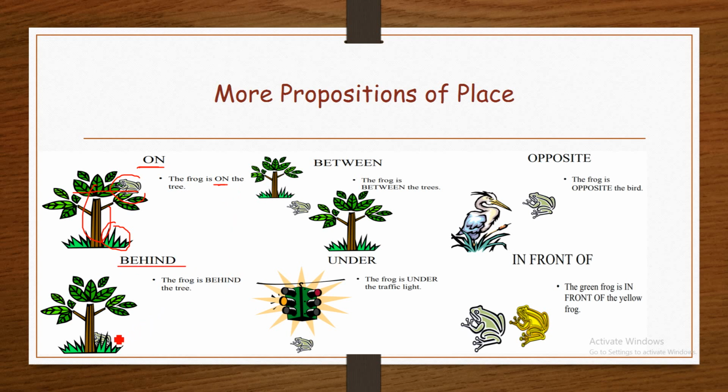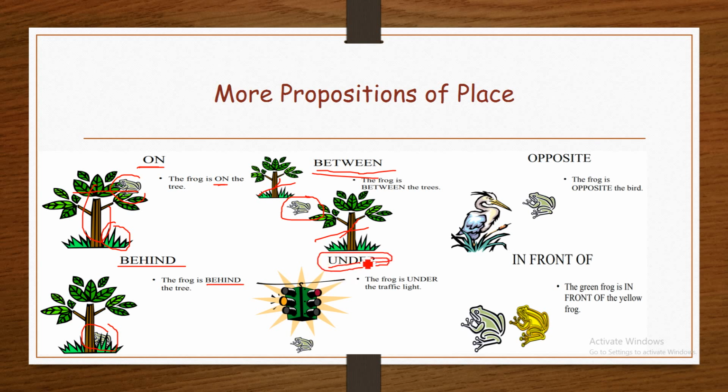Behind. Look at the frog here. The frog is behind the tree. Between. Here we have two trees, tree number 1, tree number 2, and we have a frog. The frog is between the two trees. The frog is between tree 1 and tree 2, therefore the frog is between the trees.